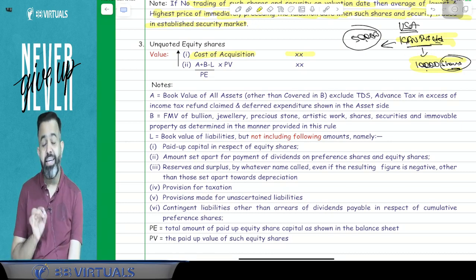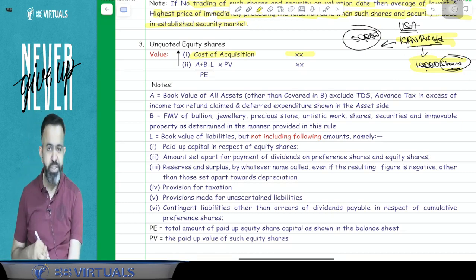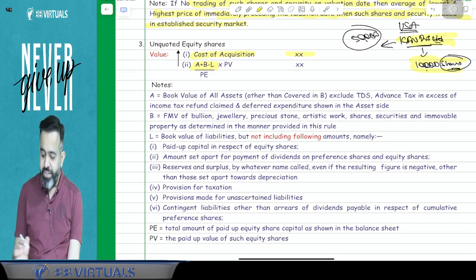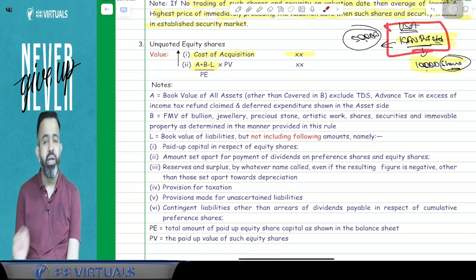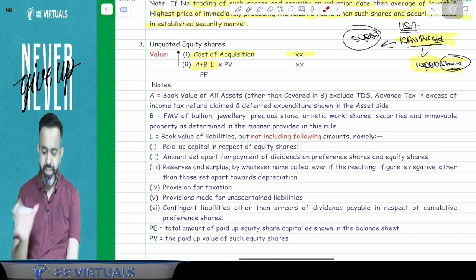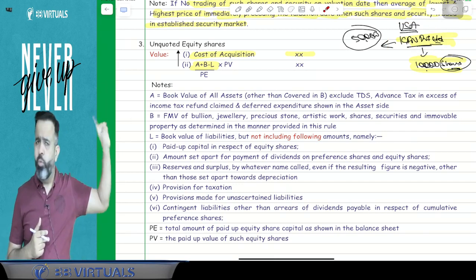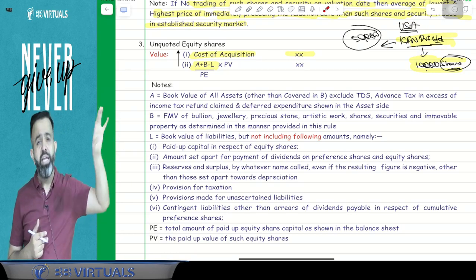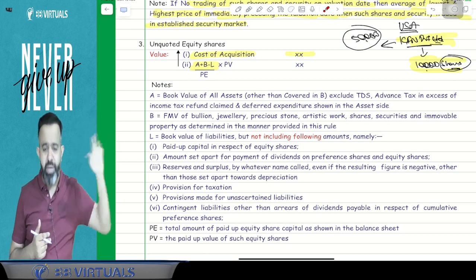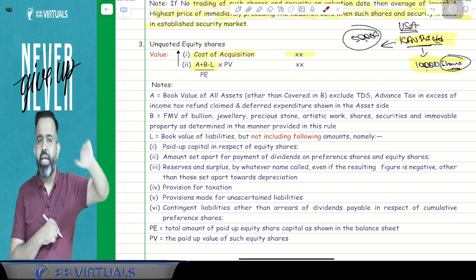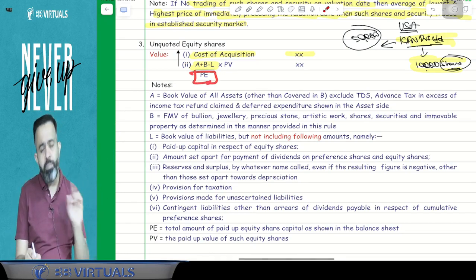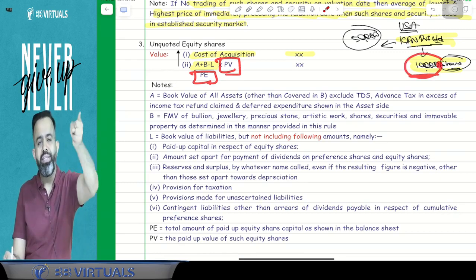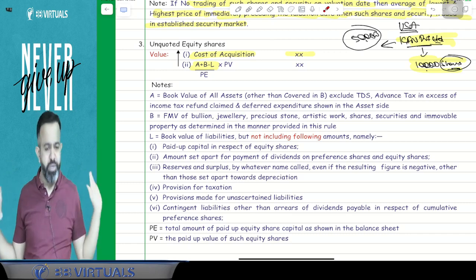And second, guys, how will we calculate the NRV? On the valuation date, we will take (A plus B minus L) divided by P, multiplied by PV. In simple words, we will consider the intrinsic value of Kin Private Limited. A means just take the asset book value, other than share, security, jewelry, drawing, painting, sculpture, archaeological collection, any other work of art, bullion and immovable property. For these assets, just take the fair market value, which will be given in B. L means liability, which will be reduced at book value, divided by the total paid up share capital of that company, multiplied by the paid up share capital held by you. That will be the value of the private limited company equity share.